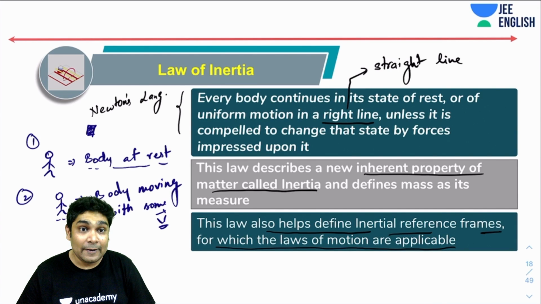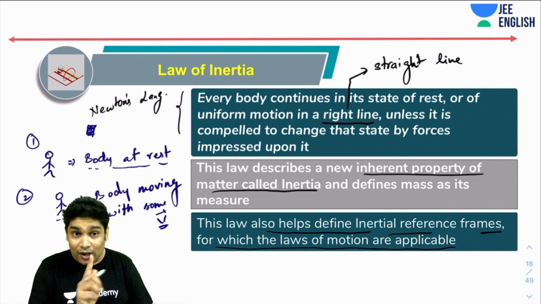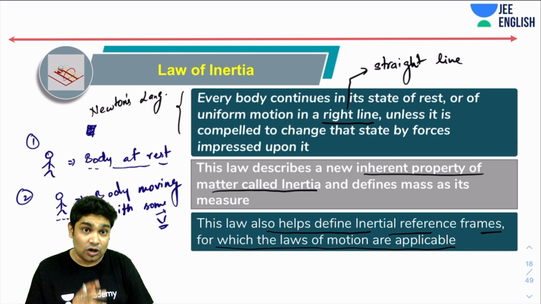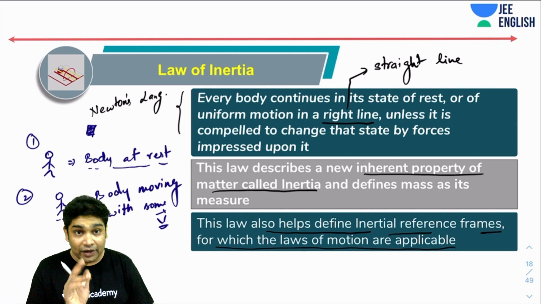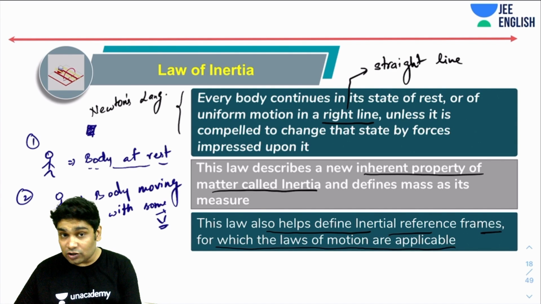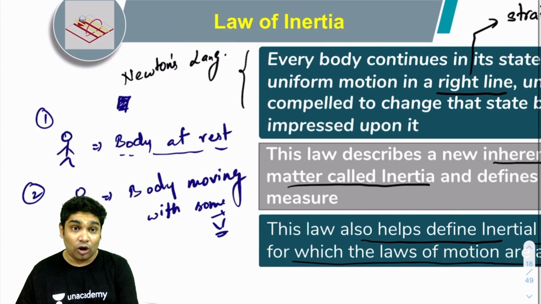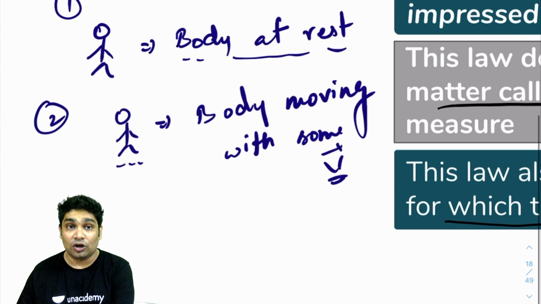Remember that it just tells you that such observers exist which will see the body to be in one state, and they will see that, as long as there are no forces acting on it, the body will continue to be in that state. Now, these observers for which this law of inertia holds true are called inertial observers.